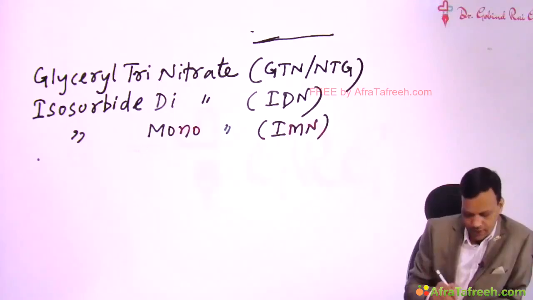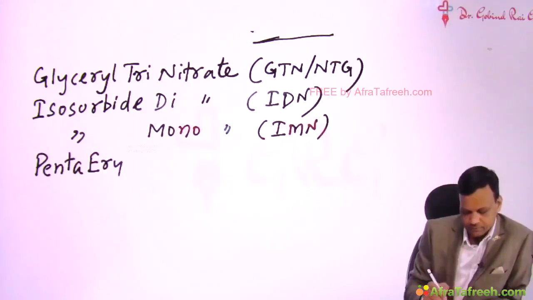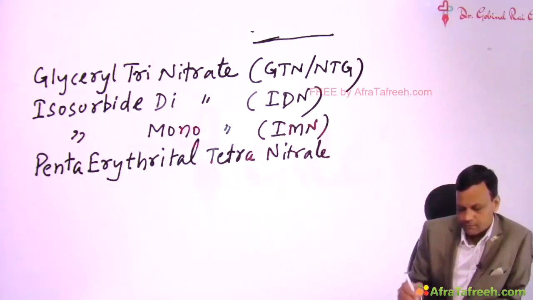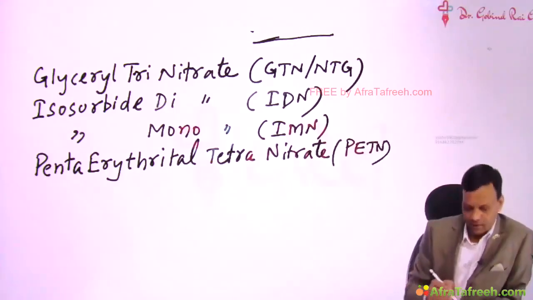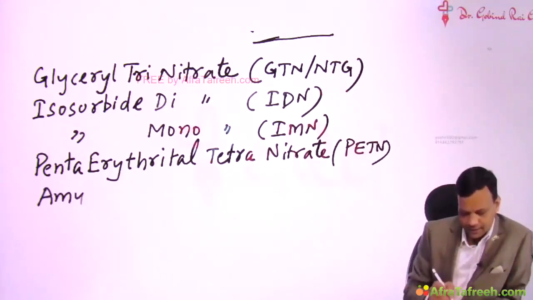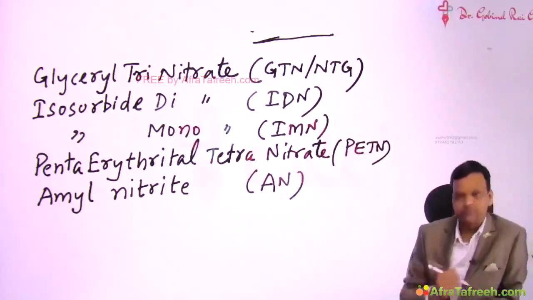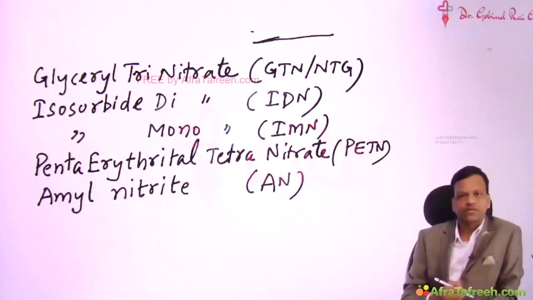Then we have pentaerythritol tetranitrate. And one more we have is amyl nitrite. These are the main nitrates we have.